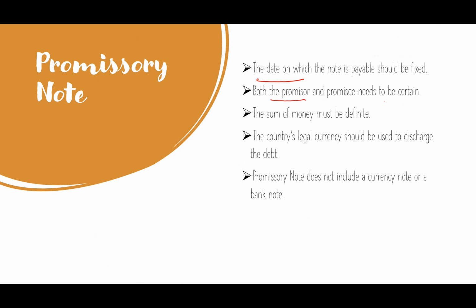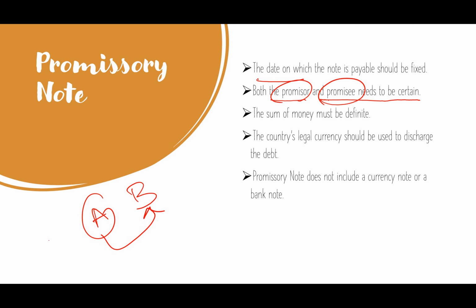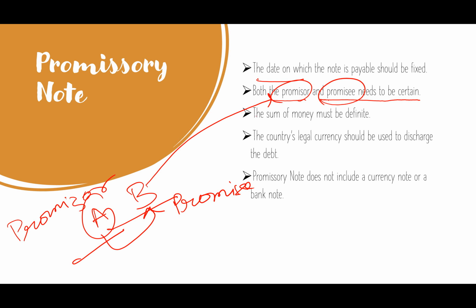Both the promisor and promisee need to be certain. Suppose A has borrowed from B. So who becomes the promisor? The promisor is A and the promisee is B. Both of these should be mentioned in the promissory note.